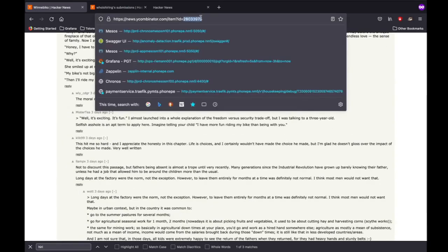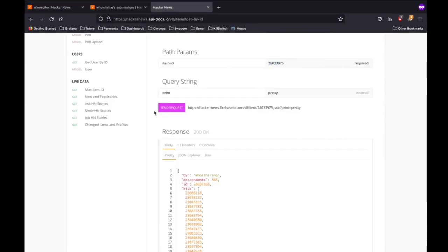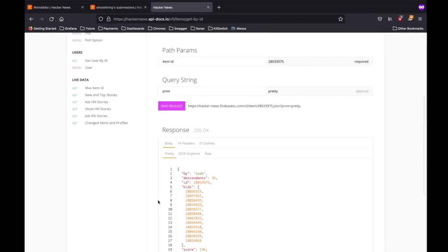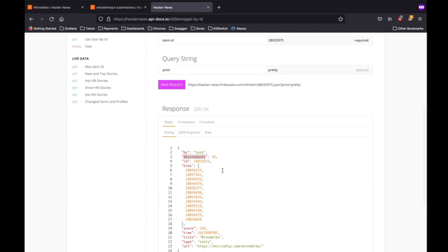If I remember, the list only shows the first level, but then the total children, descendants, will show you the total number. If you look at kids, 1, 2, 3, 4, 5, 6, 7. It's not 36, right? Yeah, this is what I wanted basically.